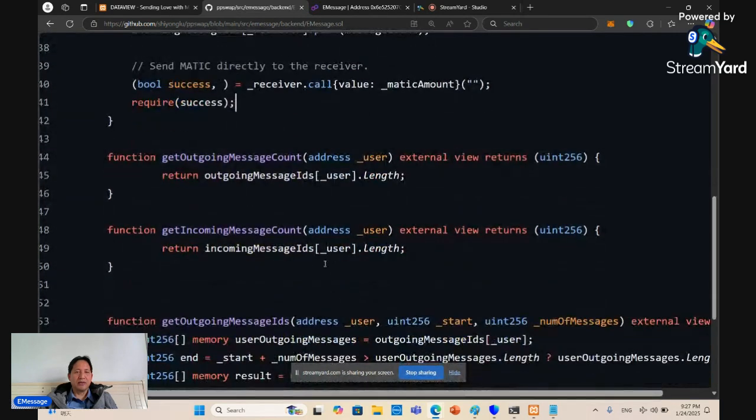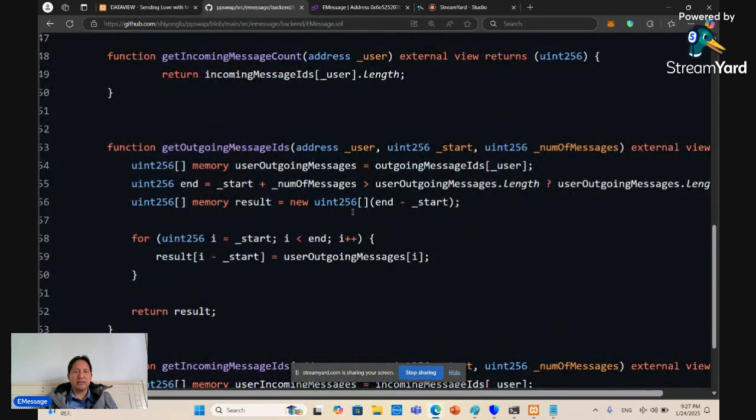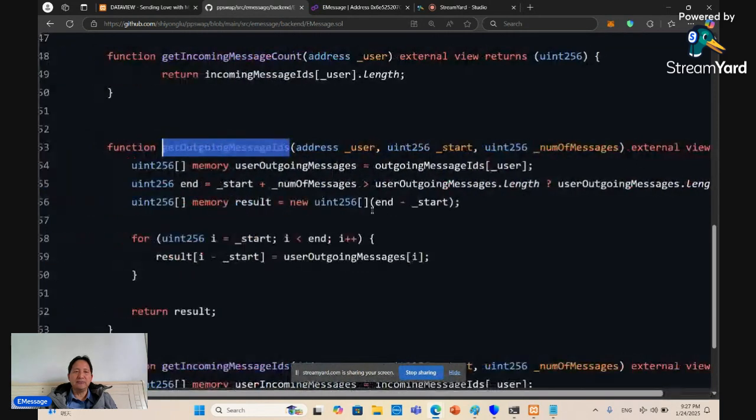And then these two functions will just return how many outgoing and how many incoming messages there are for each user. And in addition, this function allows us to retrieve the messages, by ID, from a starting index for a given number of messages you want to retrieve. So you calculate the n based on how many messages you want to retrieve.